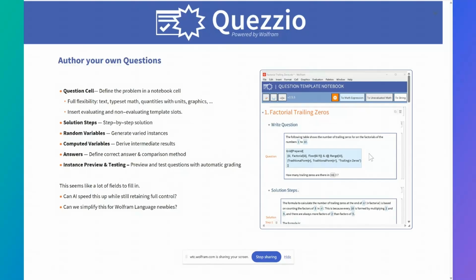As a result of it being a standard Wolfram notebook cell, we can enter text, typeset math, quantities with units, graphics, images, whatever we want in there that you would normally be able to enter into a standard cell. As well as this, we have 2 template slots used inside of these: evaluating and non-evaluating template slots.